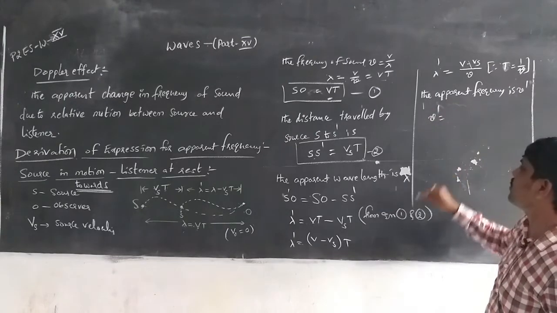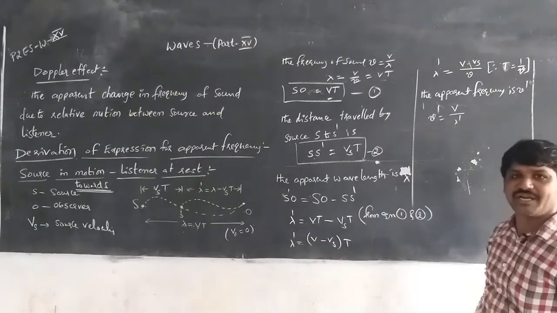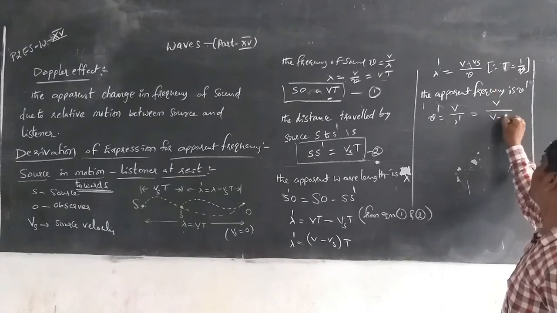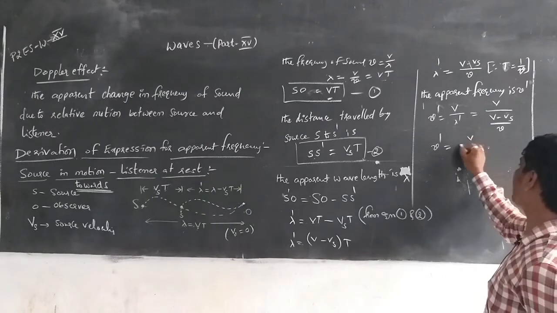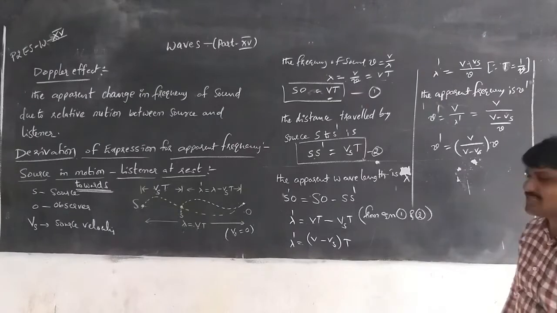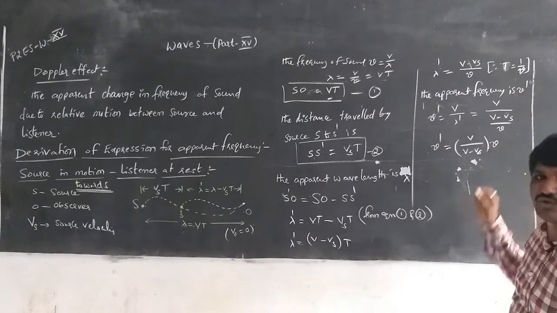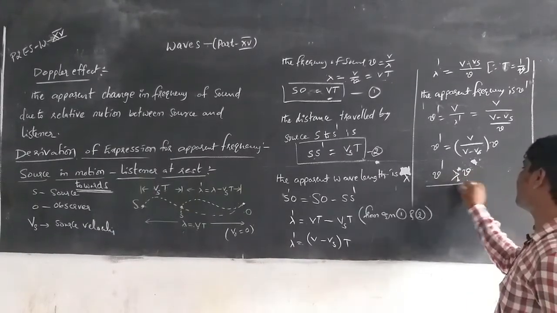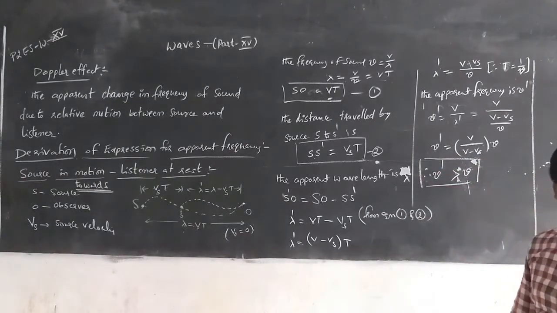Nu dash is equal to V by lambda dash, the velocity of sound divided by the apparent wavelength, which is V by V minus Vs by nu. From that, nu dash is equal to V by V minus Vs into nu. Here nu dash is the apparent frequency and nu is the actual frequency, so the apparent frequency is greater than the actual frequency